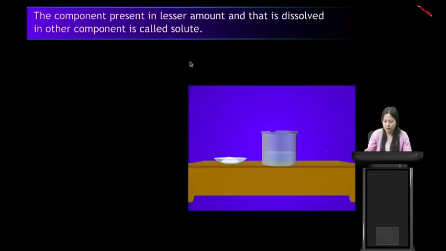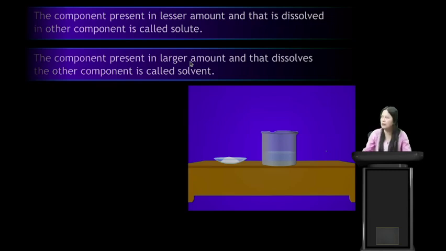So salt is the solute. And the component present in larger amount and that dissolves the other component is called solvent. So in a solution we have solute and solvent. So here salt is the solute and water is the solvent.